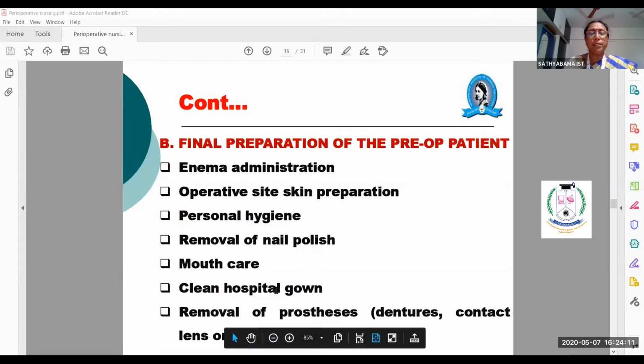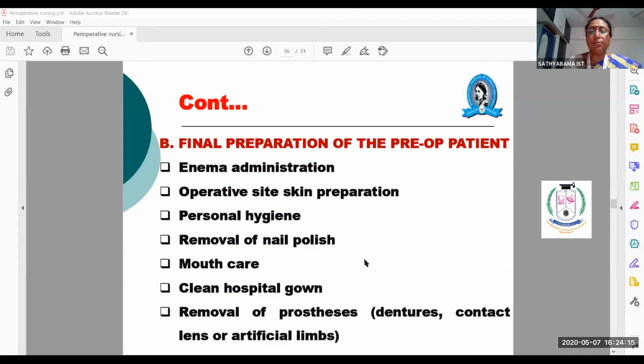Then a clean hospital gown. The patient cannot go to the theater in their own dress, so a hospital gown will be provided, and gloves, leggings, mask, cap, everything will be provided to the patient. All are sterile. So once the patient has worn everything, the patient should not move from the bed because they have taken pre-anesthetic medications.